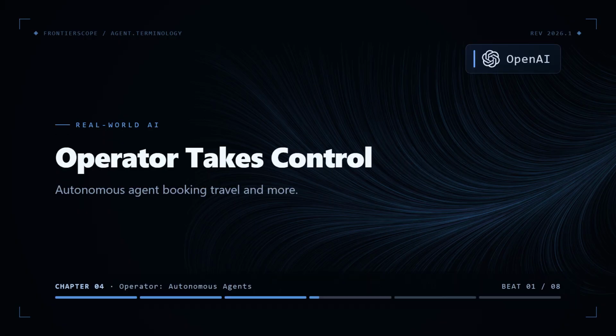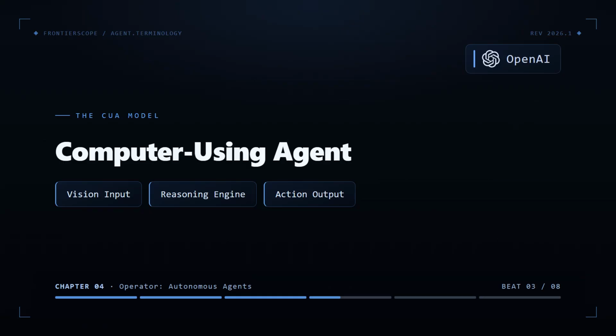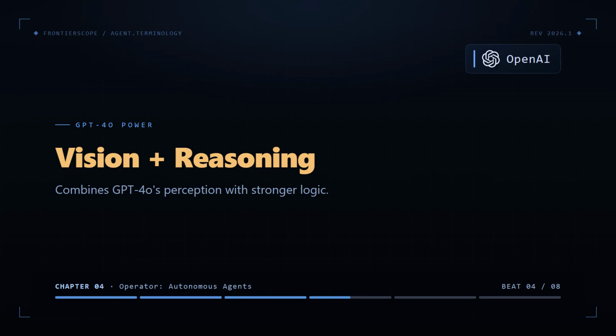Operator arrived on January 23rd of last year, and it's a really good example of what autonomous AI can look like in practice. This isn't just about generating text, it's an agent that actually takes control of your web browser and does things for you. Operator is built around what OpenAI calls a computer using agent, CUA for short. This model combines the vision capabilities of GPT-4o with the reasoning power of some of their more advanced models, so it can see what's on your screen and then figure out what to do about it.